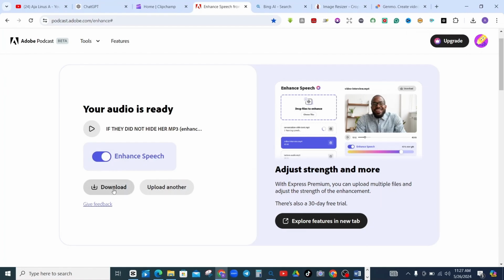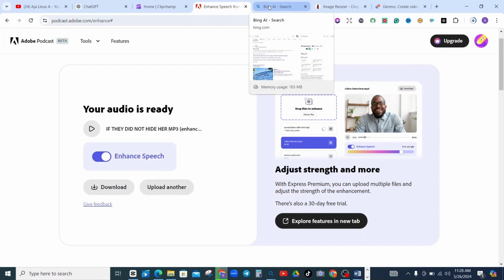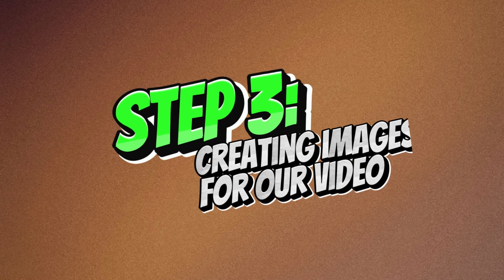Now, after the tool has enhanced your audio quality, you can click on download. It will be downloaded to either your PC or phone, whichever one you're using, because you can use your phone or your laptop to do everything we are doing now. What we're going to be using here is AI generated images.